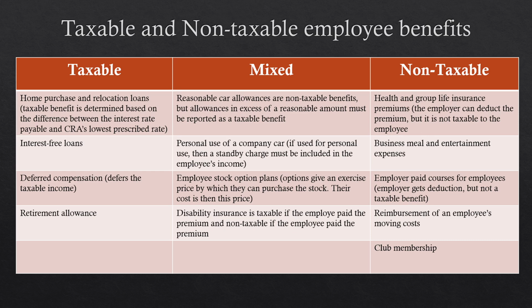And then mixed, so sometimes it's taxable and sometimes it's not taxable. Reasonable car allowances are non-taxable, but allowances in excess of a reasonable amount must be reported as a taxable benefit. So car allowance, it sort of depends. Personal use of a company car, same sort of thing. Employee stock option plans give the employee the option to buy company stock at a certain price, and so this is sometimes a taxable benefit.